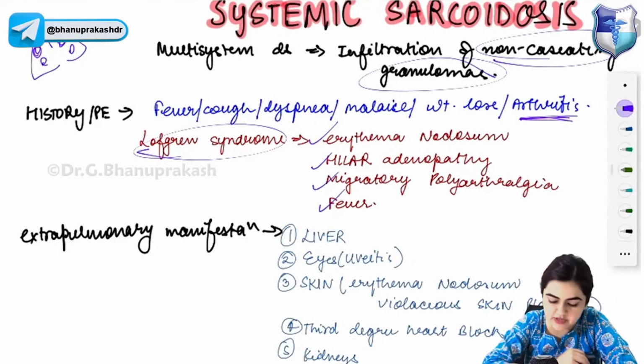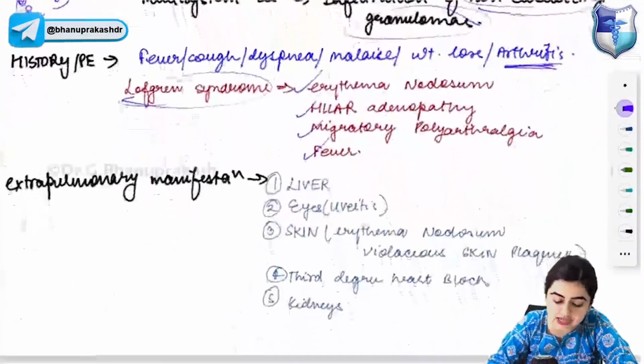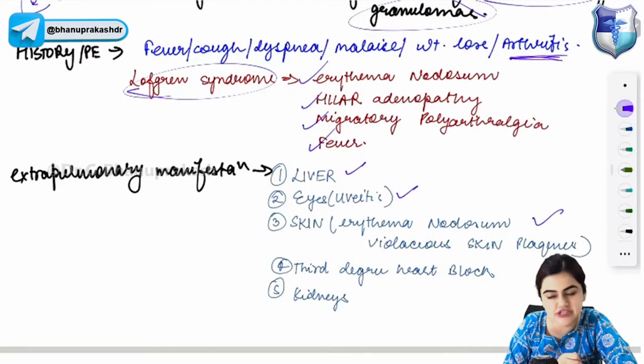And extrapulmonary manifestations of sarcoidosis involve liver involvement, eye involvement. In skin, you are getting erythema nodosum, which is a violaceous skin plaque. Then third degree heart block and kidney involvement.